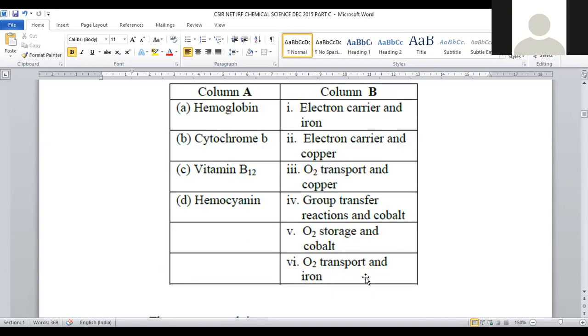Hemoglobin is the oxygen transporter and is composed of iron. Cytochrome B is composed of again iron, and it is a kind of electron carrier. Vitamin B12 is for group transfer and is composed of cobalt +3. Hemocyanin, which is present in marine invertebrates, is especially used in oxygen transportation and is made up of copper, where it is mentioned oxygen transport to copper, that is the third option.